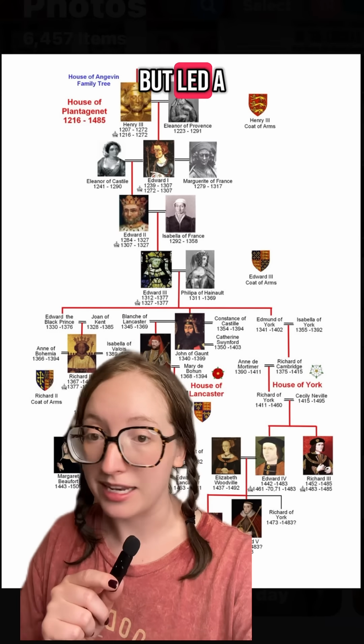Eventually, Henry VI was deposed by Edward of York, who became Edward IV. So this is kind of like Robb Stark in this story. But he didn't do it alone. He had his right-hand man, Richard Neville, who was known as the Kingmaker.